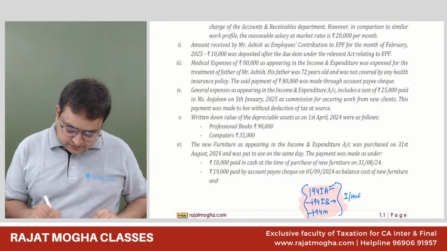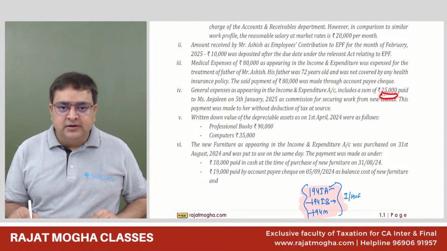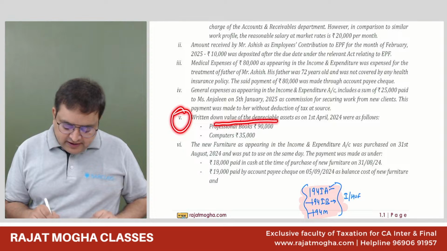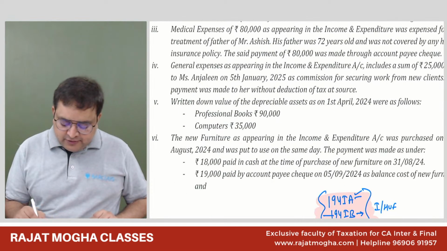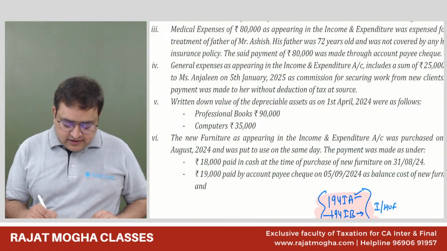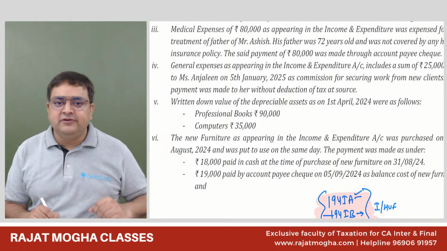Now, how much will we disallow out of it? 30%. Fifth point. Written down value of the depreciable asset as on 1st April 2024 were as follows. So written down value of the depreciable asset for professional books 90,000, for computers 35,000. So they have given the information regarding computation of depreciation.